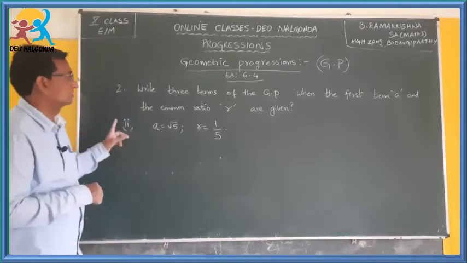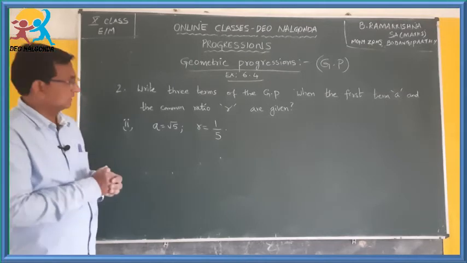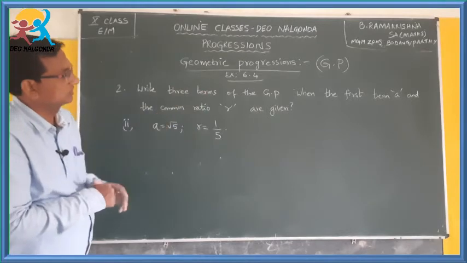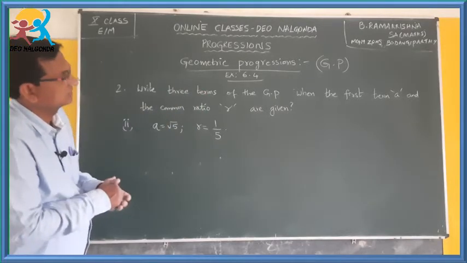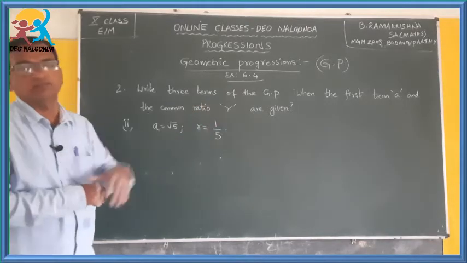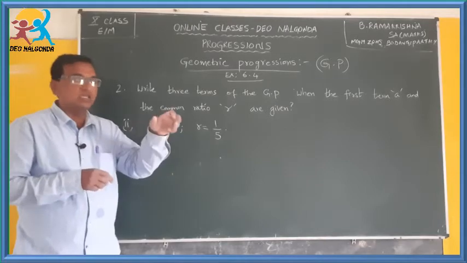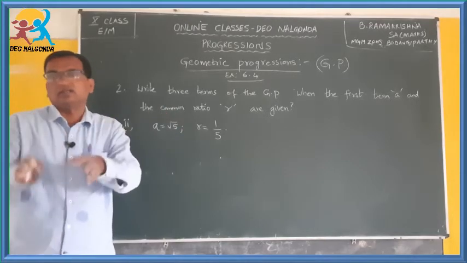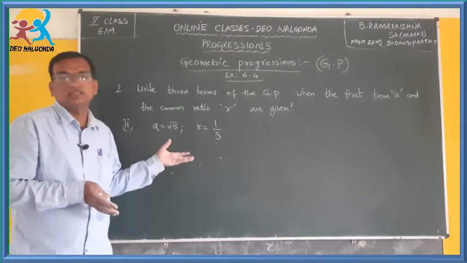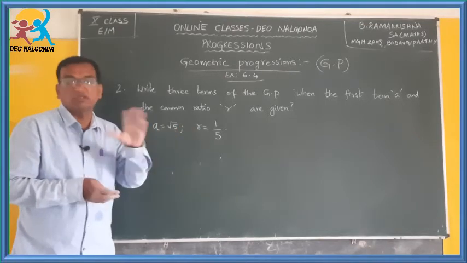Now moving on to the second question. Here, what is given and what is asked to find, let us see. Write 3 terms of a geometric progression when the first term A and the common ratio R are given. Just like in the first exercise, when A and D are given, write 3 terms, 4 terms or a particular term. The same model is repeated here in geometric progression, but you have to be careful.